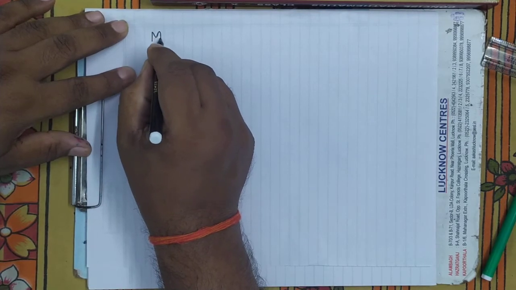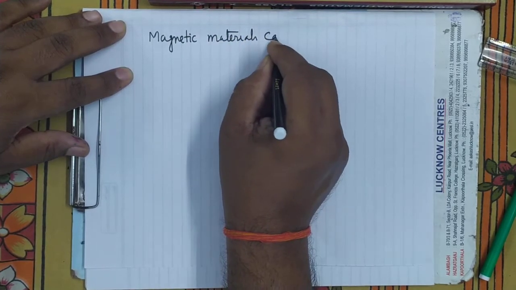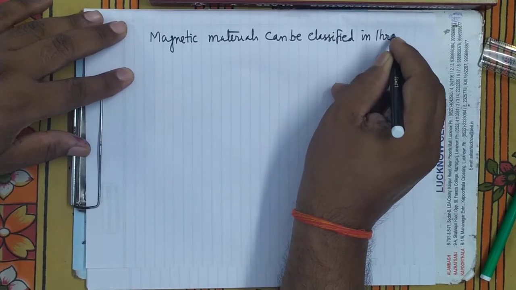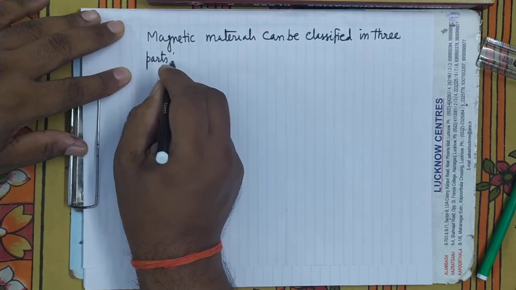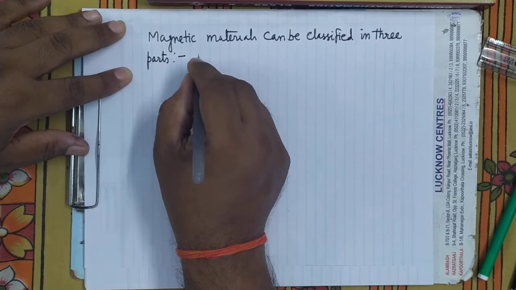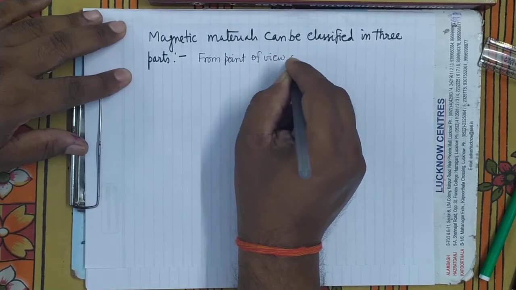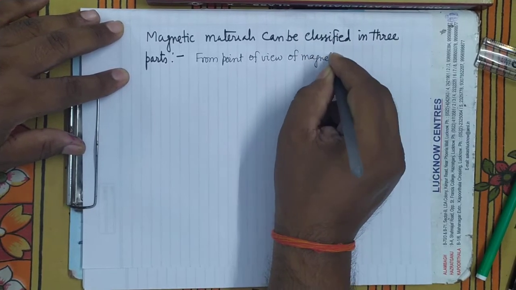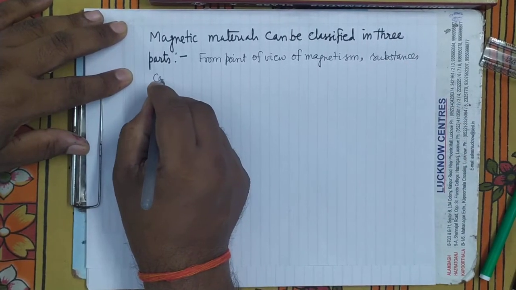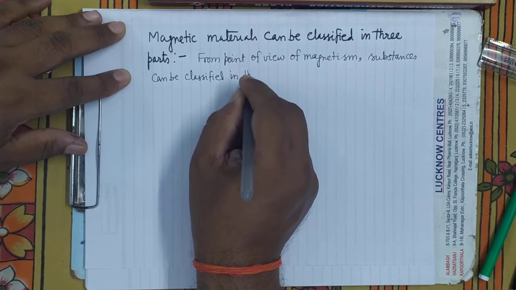Magnetic materials can be classified in three parts, or we can say, from the point of view of magnetism, we can classify the substances into three parts.